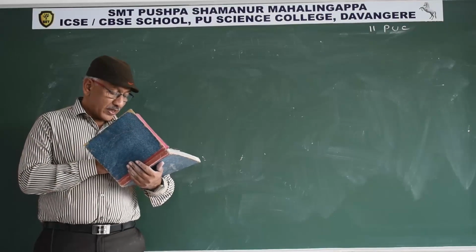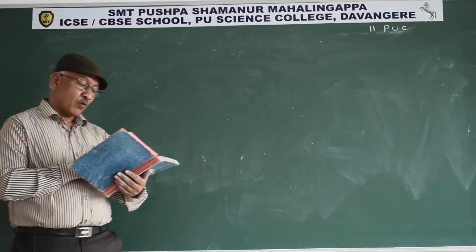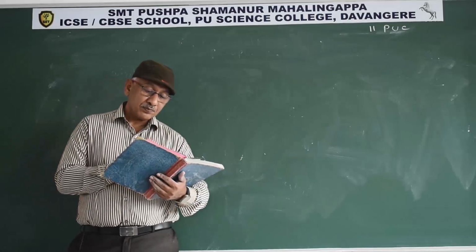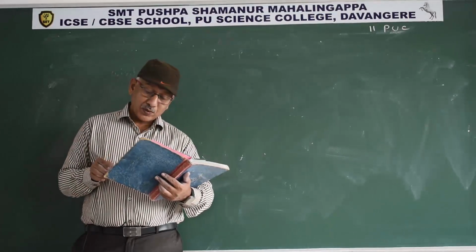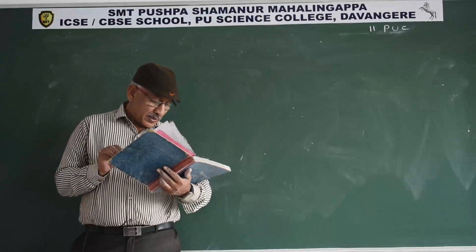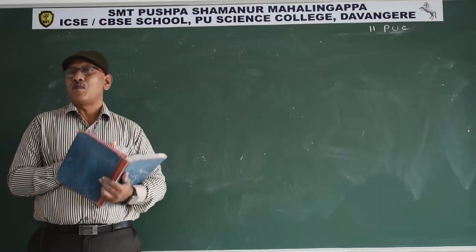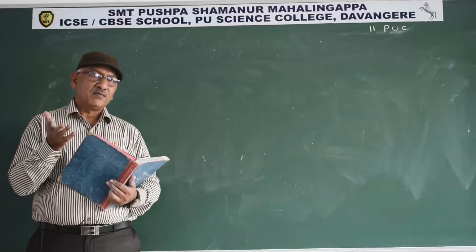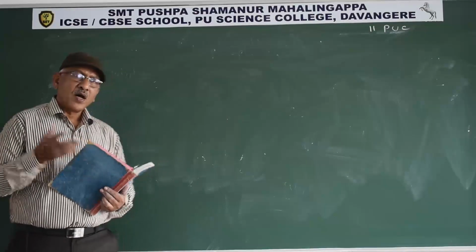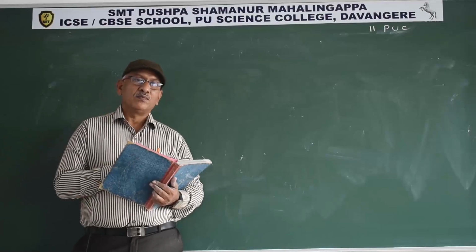What initiatives were taken for reducing vehicular air pollution in Delhi? So here the methods are: usage of CNG instead of diesel or petrol, or use of low sulfur unleaded petrol.